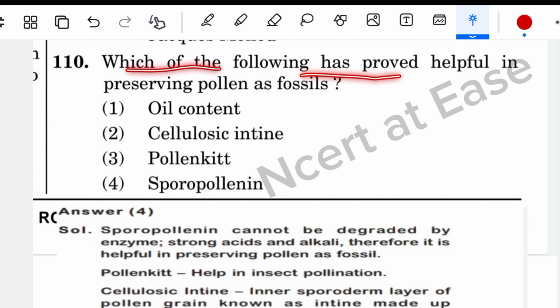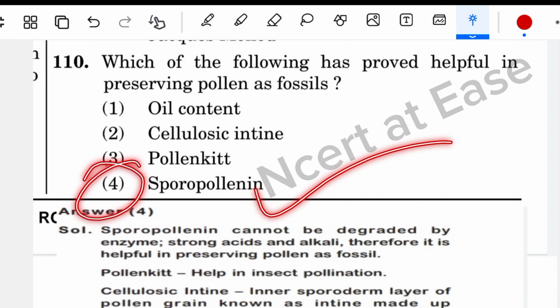Which of the following has proved helpful in preserving pollen as fossils? Oil content, cellulosic intine, pollen kit, sporopollenin. Option 4, sporopollenin, is the right answer.